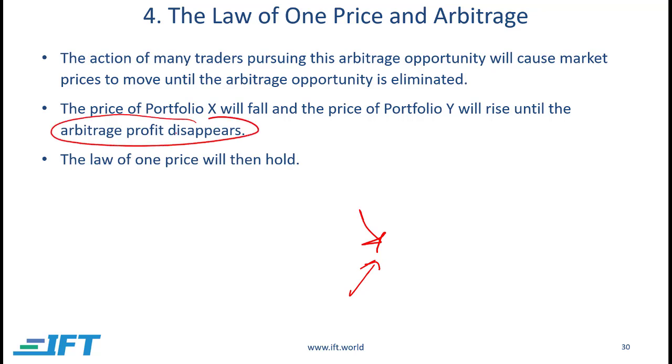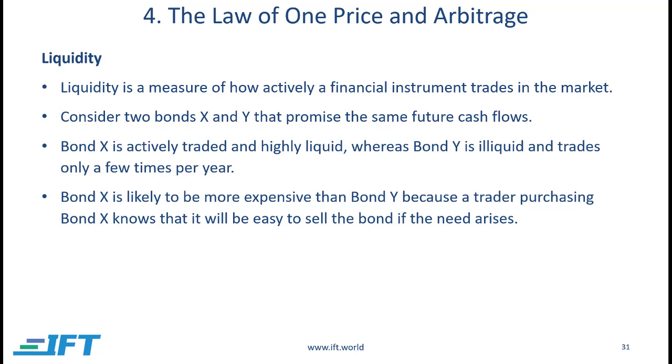Even if in real life an arbitrage opportunity does arise, it is eliminated quickly because people would buy the cheaper one and sell the expensive one respectively, and then the market would converge to the normal level. Now, why would this sort of situation arise in the first place? Why would two portfolios or two bonds which have the same cash flows trade at a different price in the market? Maybe it could be because of a liquidity difference. Let's say, for example, I'm talking about the US federal government bond.